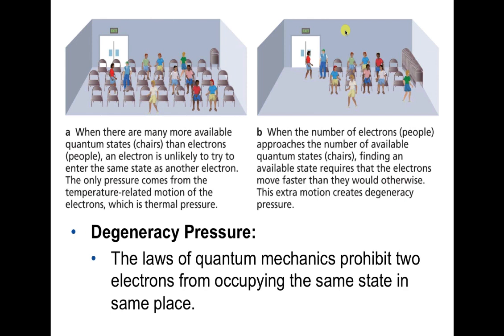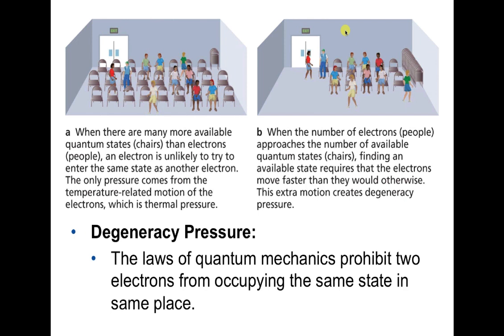If the object were to start cooling off, you would think that if this was thermal pressure, as the temperature went down, that thermal pressure would also go down. But that doesn't happen with degeneracy pressure. That pressure is still there, regardless of the temperature. Even if the object cools off, it's still opposing gravity, and gravity can't squeeze it any further once degeneracy pressure is an important factor.